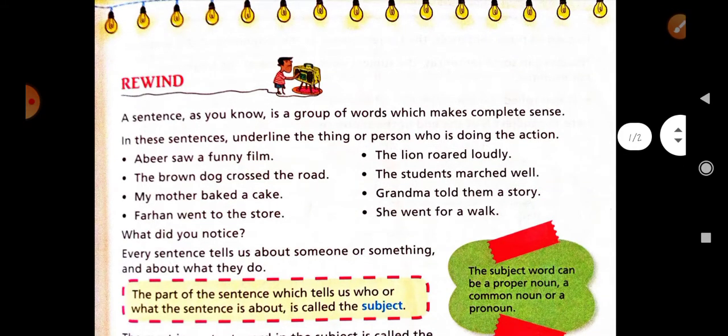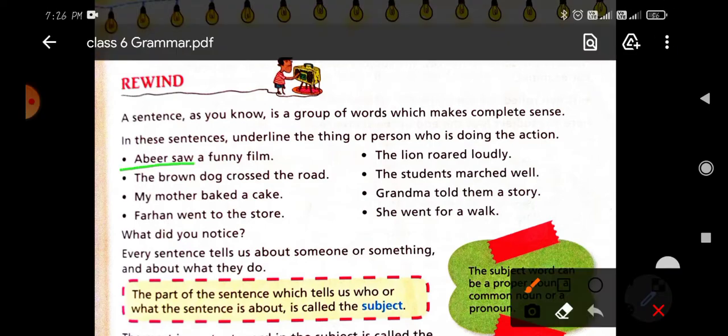You know very well that a group of words which makes a complete sense is called a sentence. Here are some sentences: Abir saw a funny film. The brown dog crossed the road. My mother baked a cake. Farhan went to the store. All these groups of words are sentences.